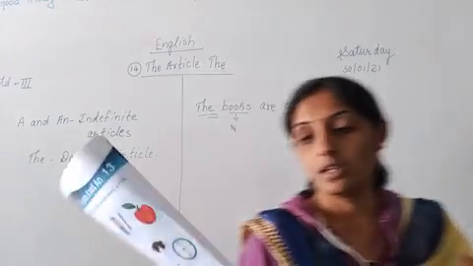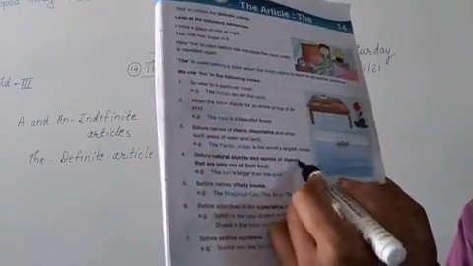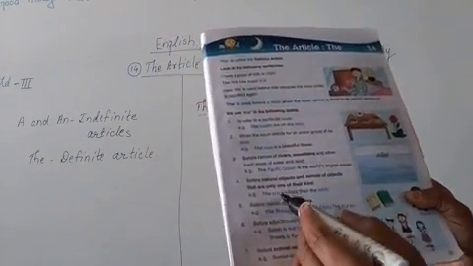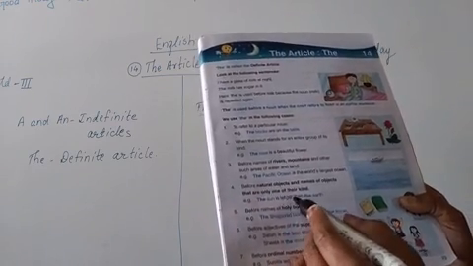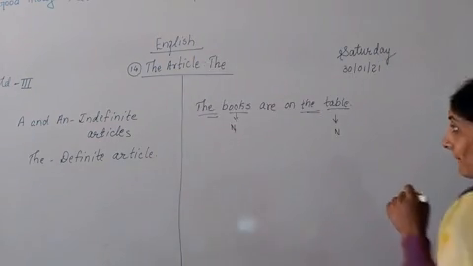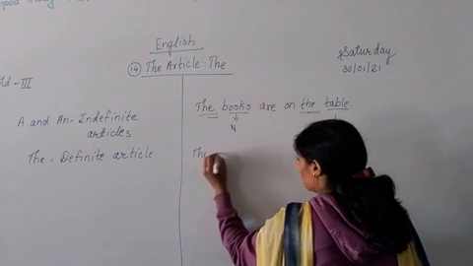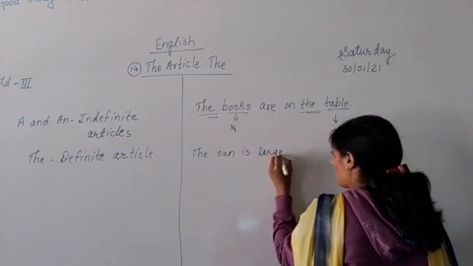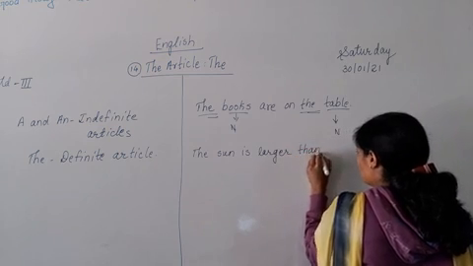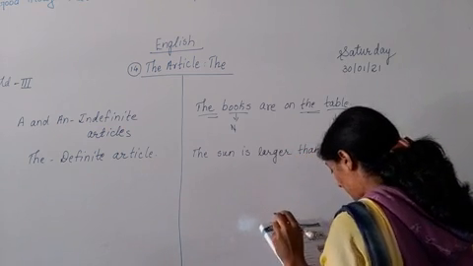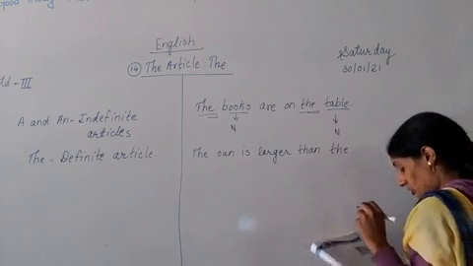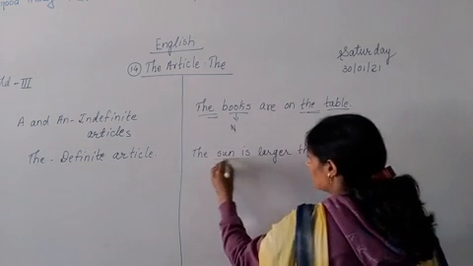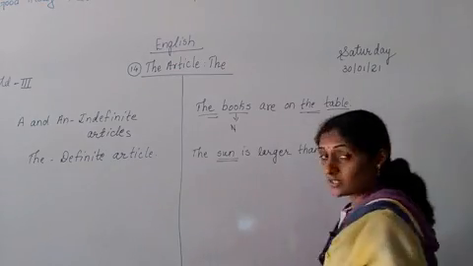And fourth point, before natural objects and names of objects that are only one of their kind. The sun is larger than the earth. The sun. These are natural objects.